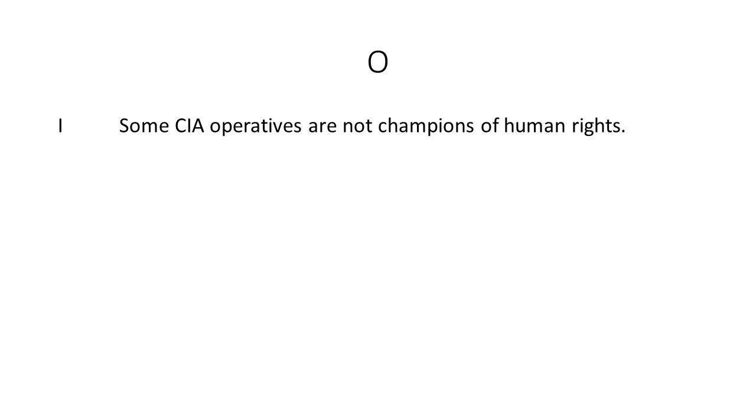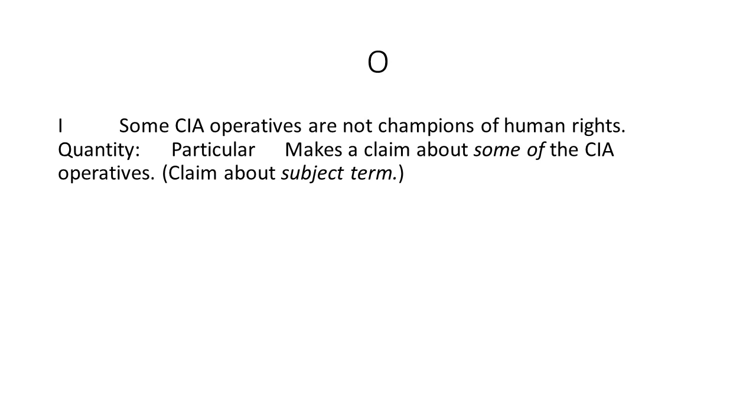And finally, we have O. Some CIA operatives are not champions of human rights. Quantity here is particular. So it makes a claim only about some of the CIA operatives. Again, a claim about the subject term. It doesn't make a claim about all of them.